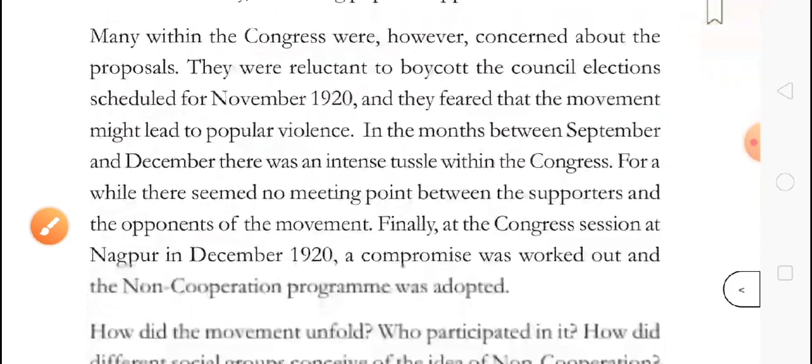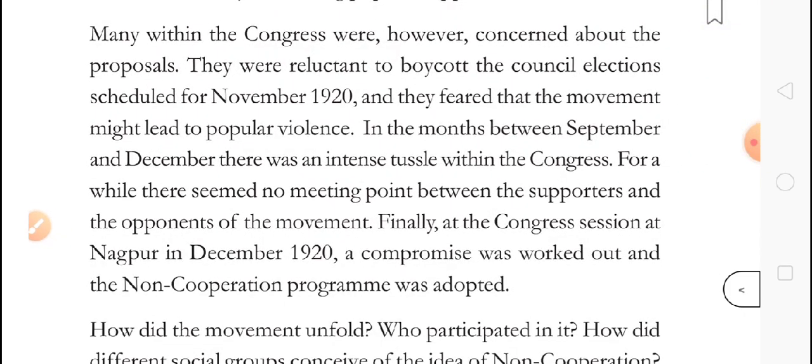Many within the Congress were, however, concerned about the proposals. They were reluctant to boycott the council elections. Now, listen. That time also, the British held some elections in India. The Congress party was the main party at that time. They boycotted. They said we will not fight the election because we are part of the movement.